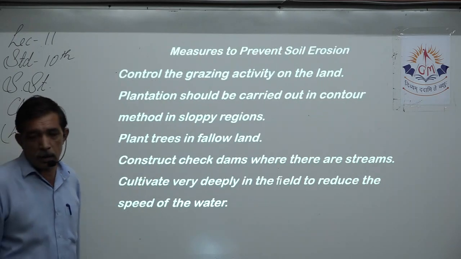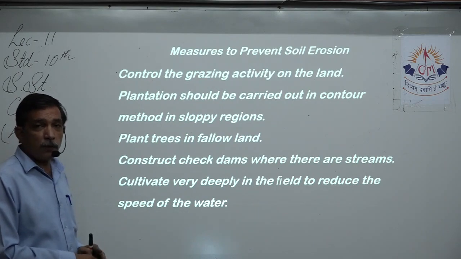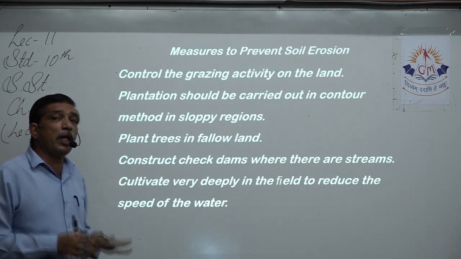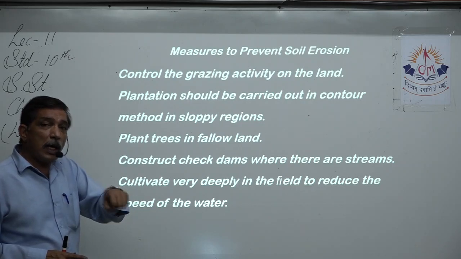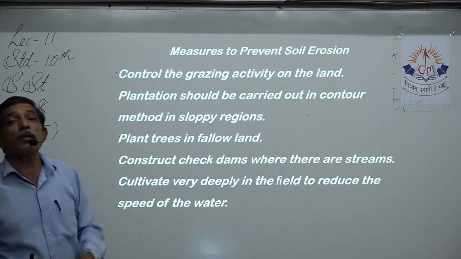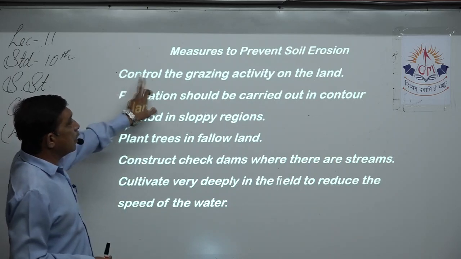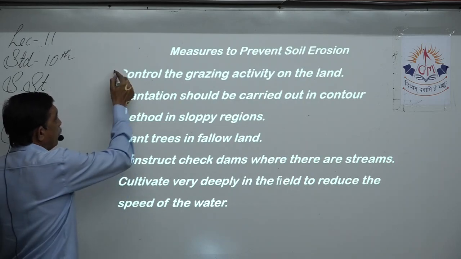Now what are the measures? Measures to prevent soil erosion. Now what is the first measure? If something is growing on it, then the roots will keep on grabbing the soil and it will not allow the wind or water so easily to take away the topsoil. Control the grazing activity on the land, that is point number 1.